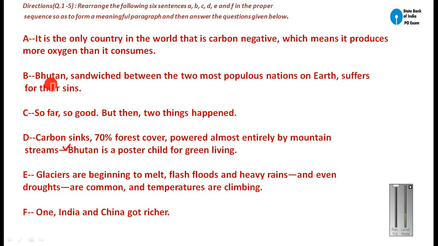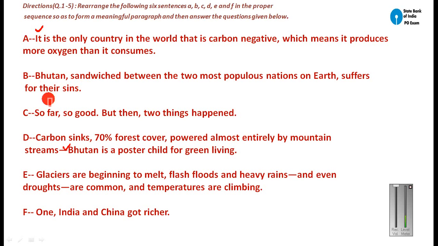Now here also Bhutan is written, but this sentence seems like an extension of the previous sentence, because here, as you can see, Bhutan, sandwiched between the two most populous nations on earth, suffers for their sins. So this cannot be the first sentence. It looks like the extension of the previous sentence. And this cannot be the first sentence because here you are using the pronoun.